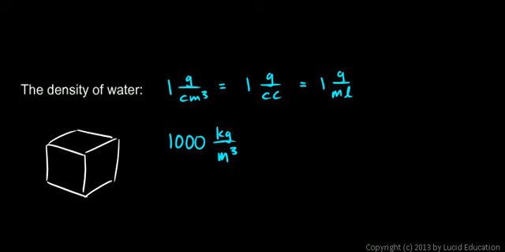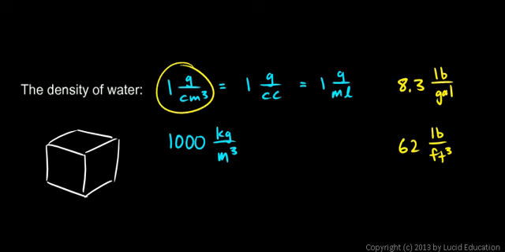In the English system, the density of water would be about 8.3 pounds per gallon, or about 62 pounds per cubic foot. You don't need to memorize those numbers, but you should memorize this. The density of water is 1 gram per cubic centimeter. That's easy to remember, and it's just a good fact to know.